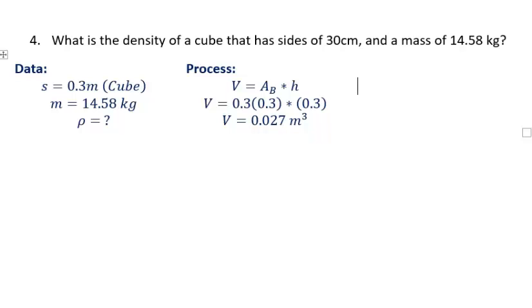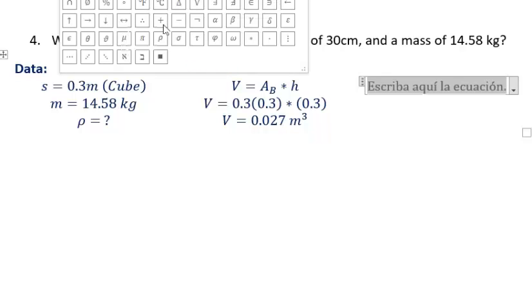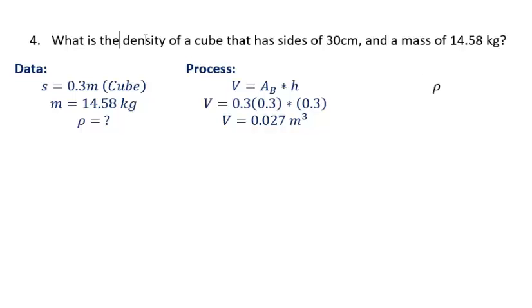Now I got the volume. Now that I got the volume, all I need to do is use the formula for density. Remember, the exercise is asking me to find the density, not the volume. I need the volume to find the density. But the final answer has to be the density. So how do we find density? Mass divided by volume.